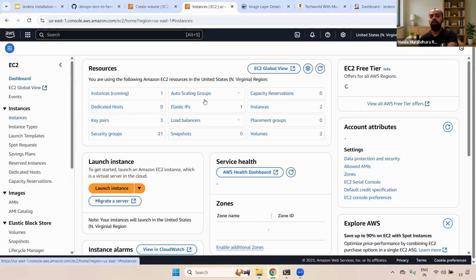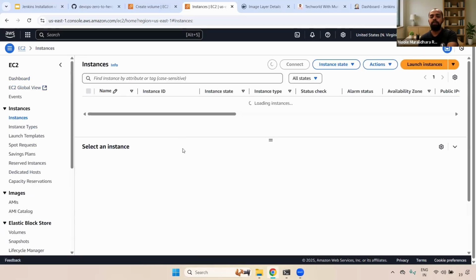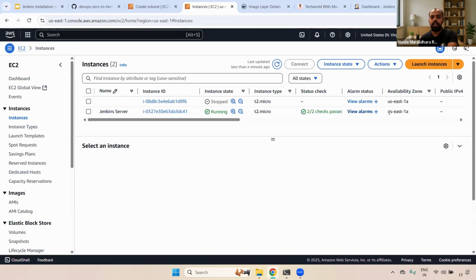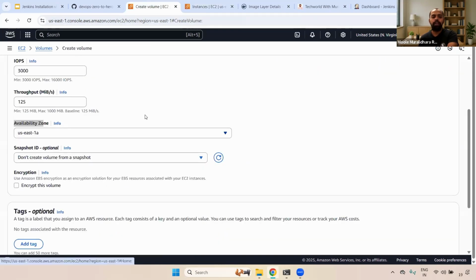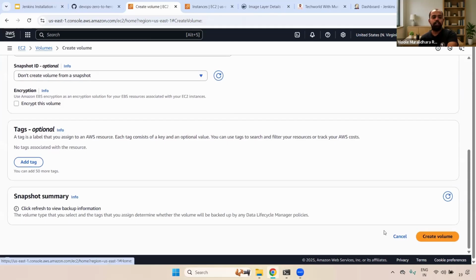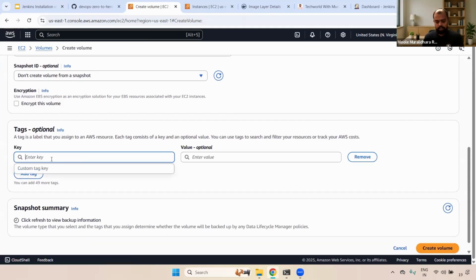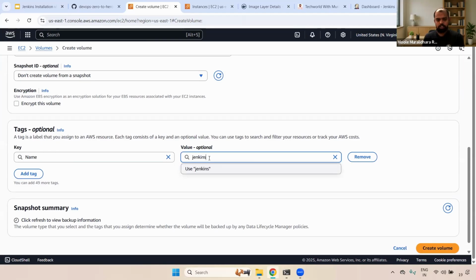Then only you can attach that particular EBS volume to the EC2 instance. If you see here, we have 1A only. So here also I'm going to create that EBS volume in 1A. Here also I'm giving the name Jenkins, just as an example. Now you can create the volume.